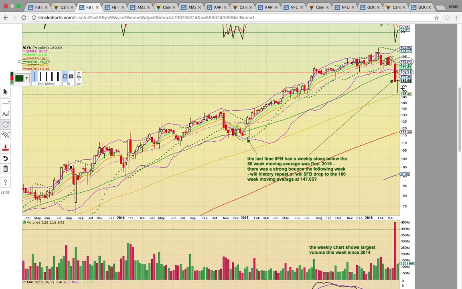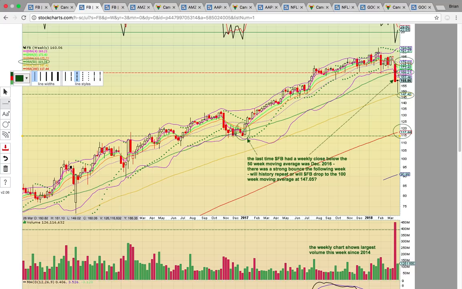You can see the long bounce here, the long lower wick on this week's candle, and the bounce off of the 100-week moving average at 147.42. That is the key level to hold. If there was a drop below that 100-week moving average, that would signal major downside risk, and you could see it work all the way down there to that 200-week moving average.